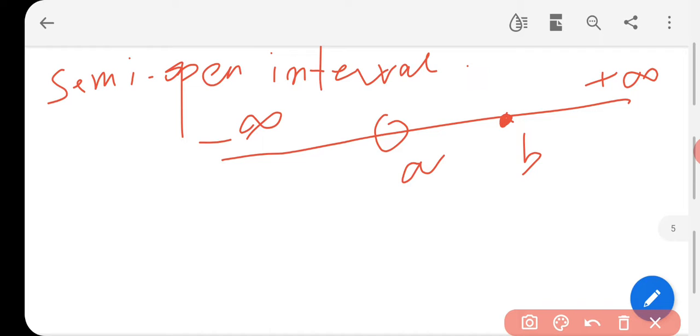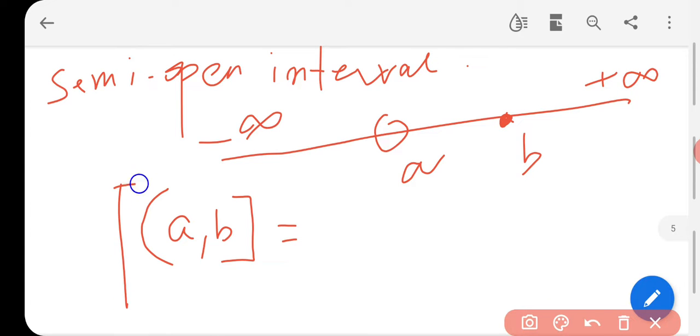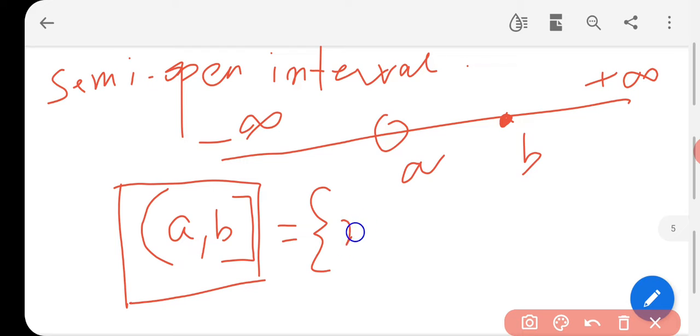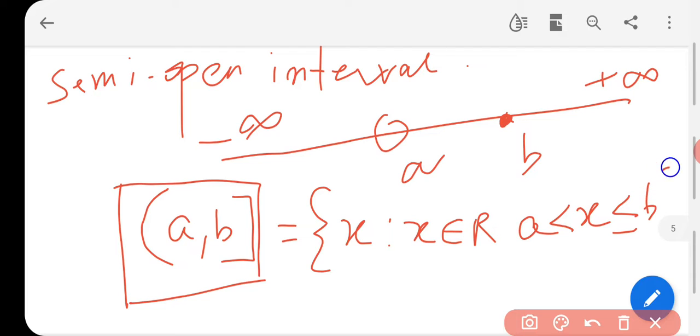So this particular interval can be denoted by semi open, then a and b values we have, then a square bracket. This bracket represents the semi open interval, and in this interval we create one set which contains a variable x such that x belongs to R, and x is greater than a but lesser than and equal to b. This is called your semi open interval.